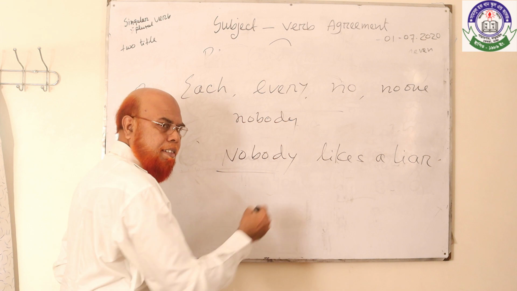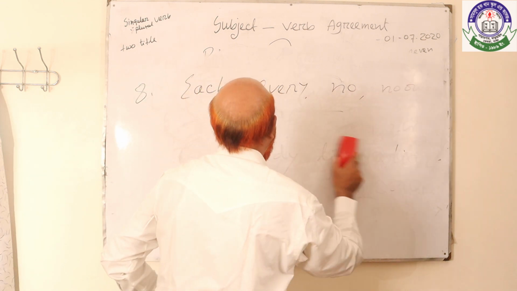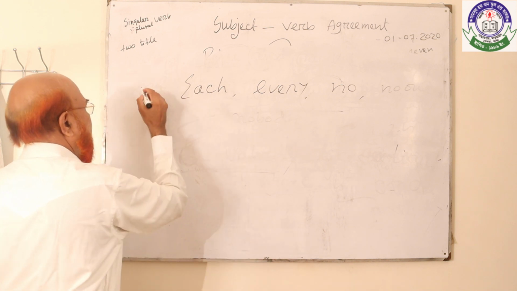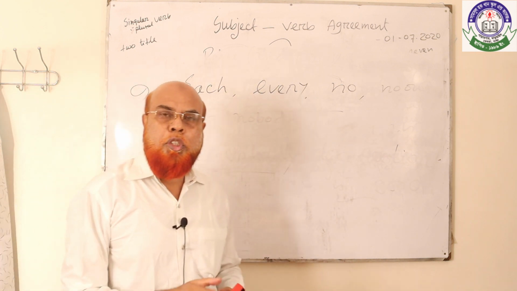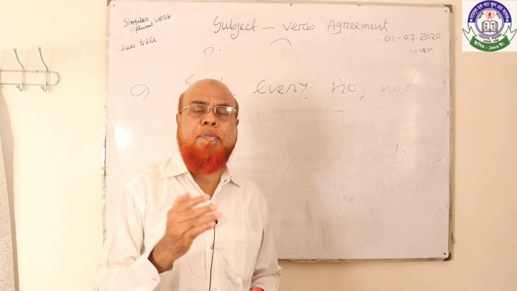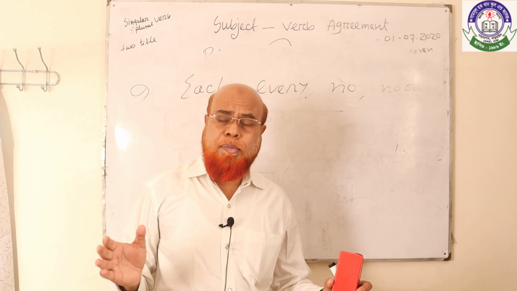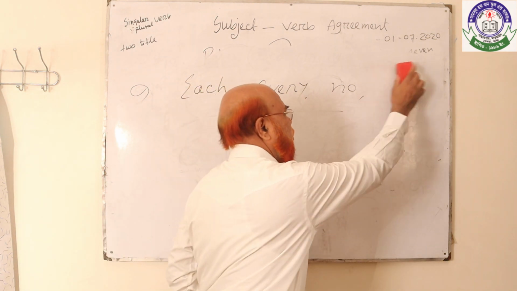So it's treated singular. And another rule, students, number 9: each, every, no used on both sides of the subject, and though the subjects are connected with "and", that will also be treated as a singular subject.